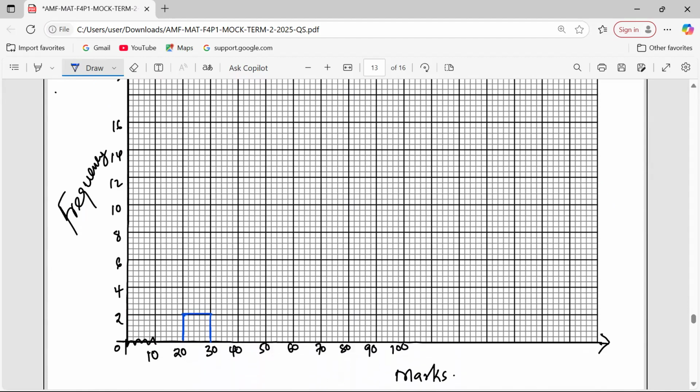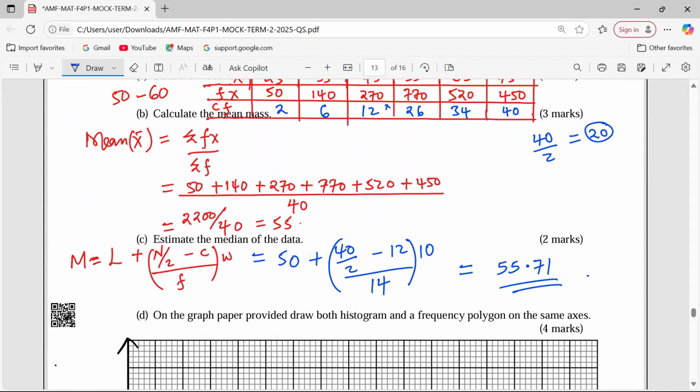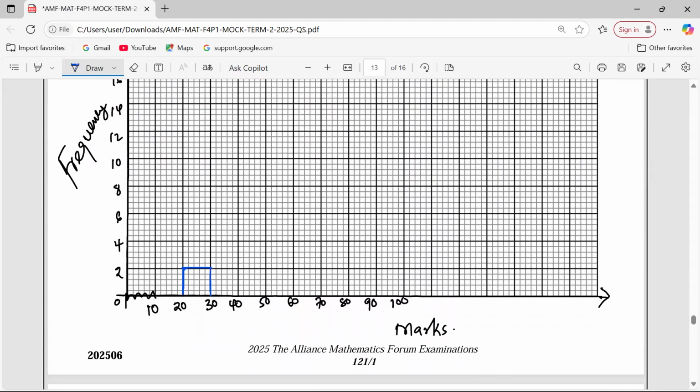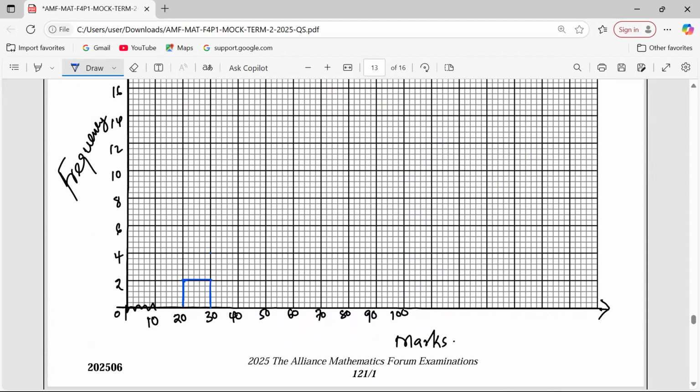Then we can talk about 30 to 40, for students. So we are raising up to this point for students. That's why we cannot say that we are plotting against upper boundaries. Not upper boundaries, not lower boundaries. It is simply the boundaries. So it is the boundaries that shall enclose the whole bar.